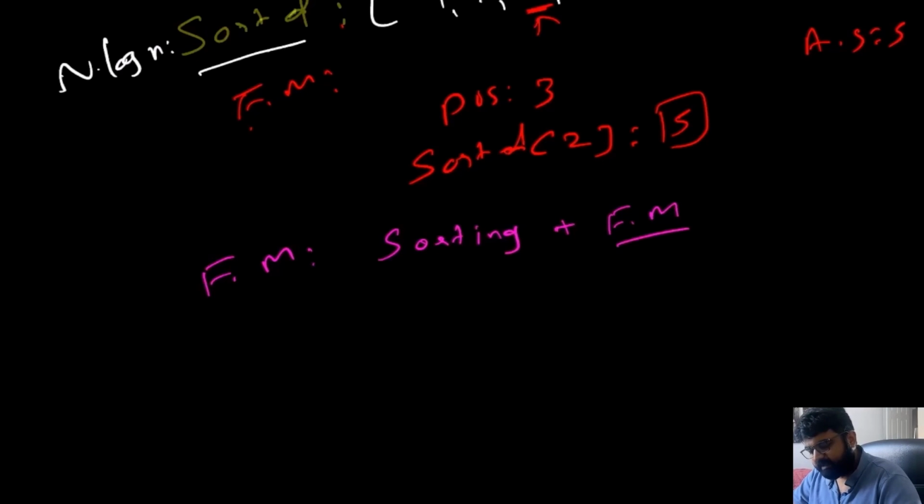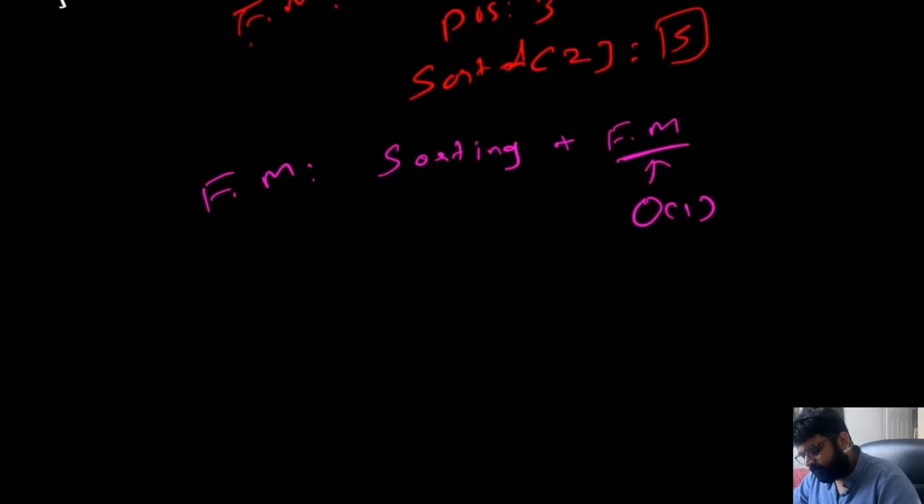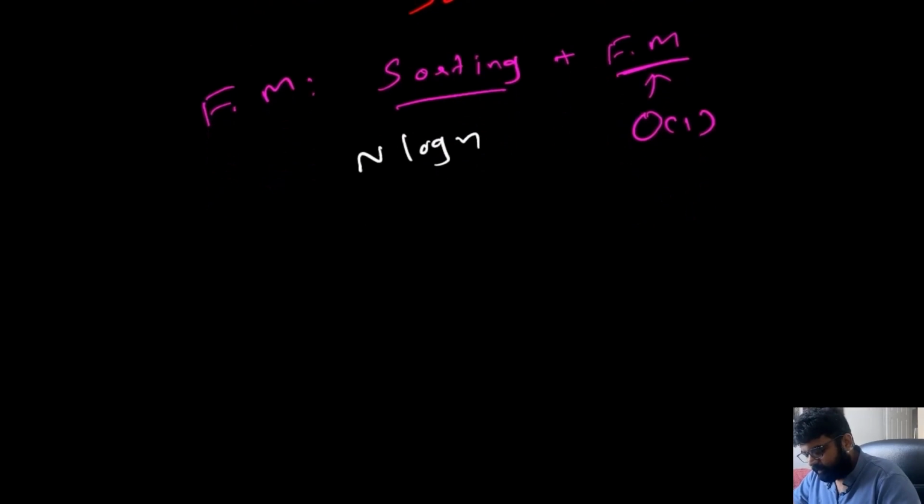The second part is a constant operation, done in big O of 1 time, but the sorting is a little bit tricky and takes n log n time. So overall, finding the median is done in n log n time, and adding a number is quite quick, done in big O of 1 time.